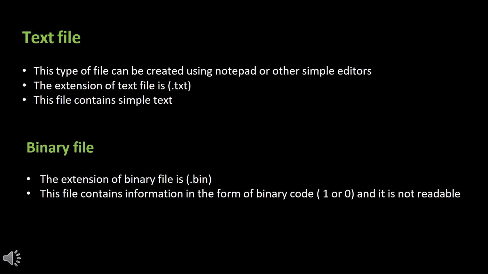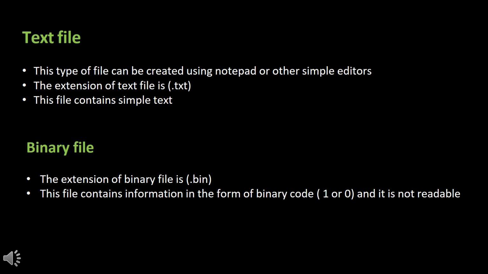Text files are the most common type of file and can be easily created using text editors like Notepad. They have a .txt extension and store data in human-readable text form. Examples include configuration files, logs, and documents. Since they store data as plain text, they are straightforward to work with but may not be as efficient for storing large or complex data structures.